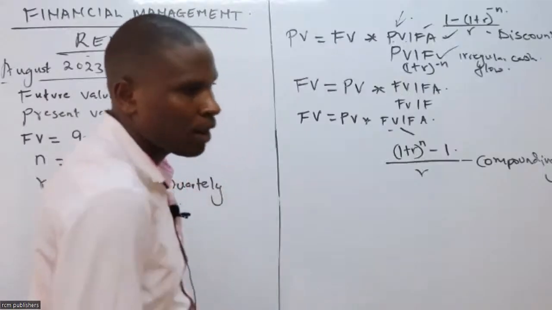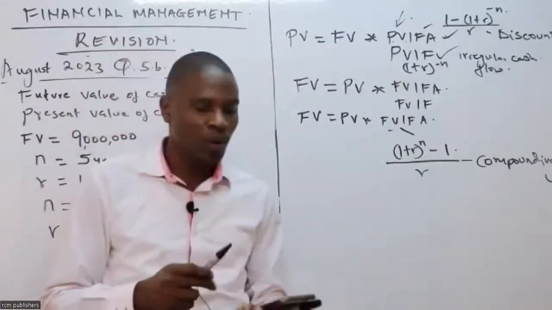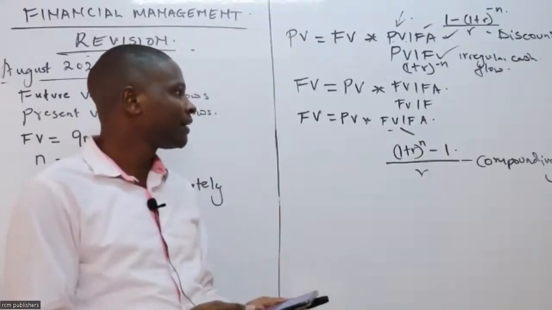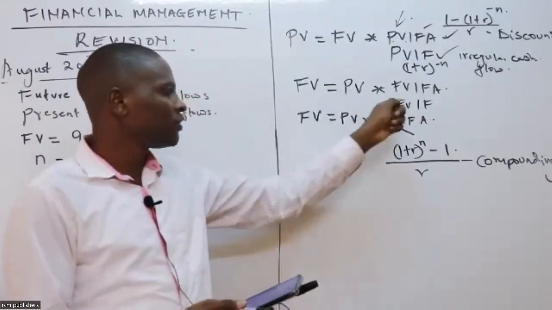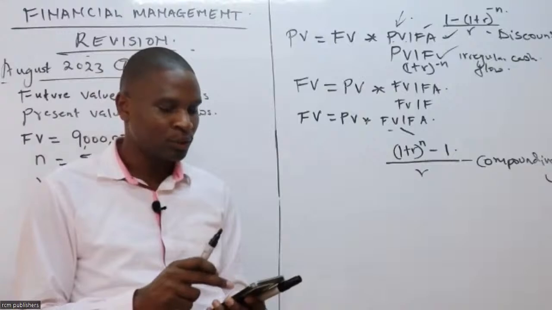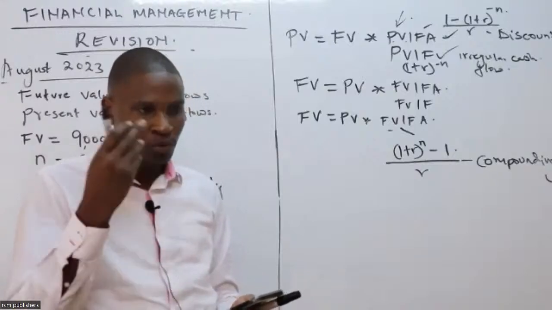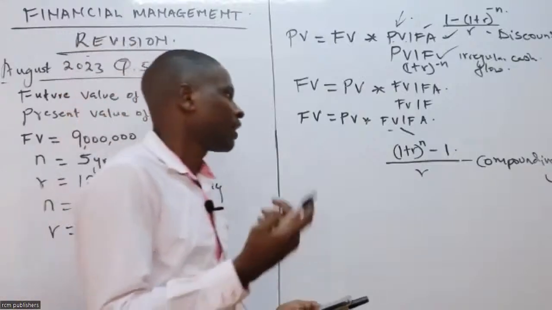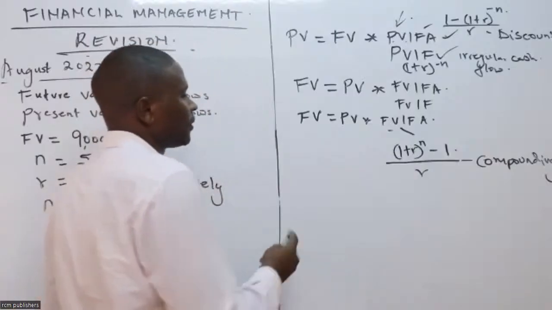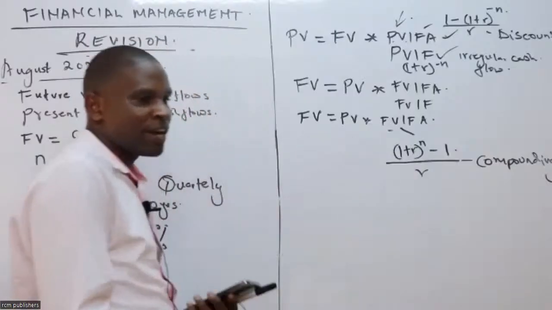Let's now go to our question. We have now agreed that we are going to use this formula. And good that we have a calculator. The teacher doesn't have a calculator today. That's why I had to ask first. So, what is our future value from the question?